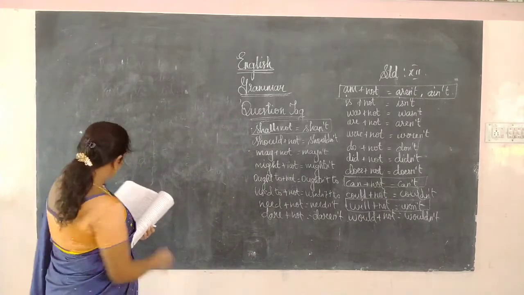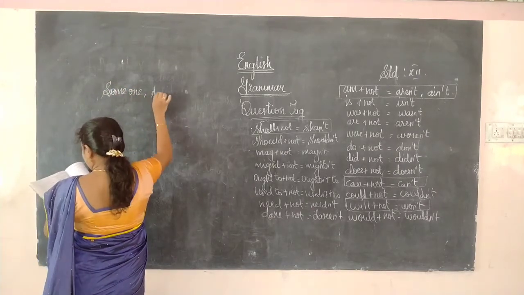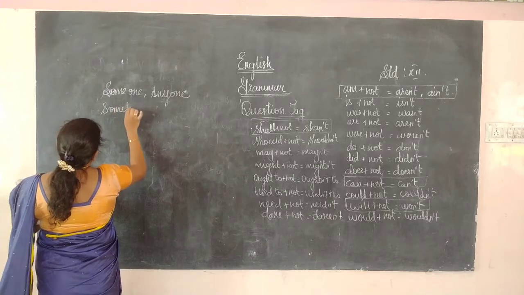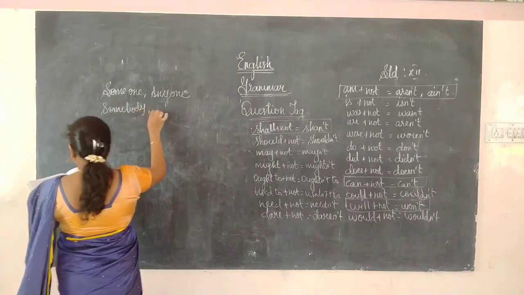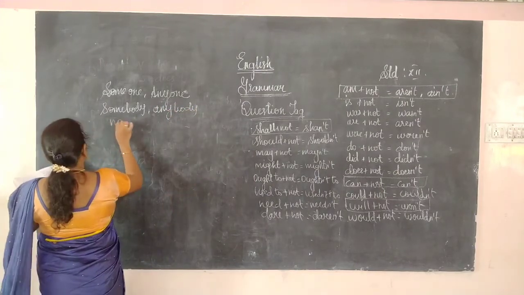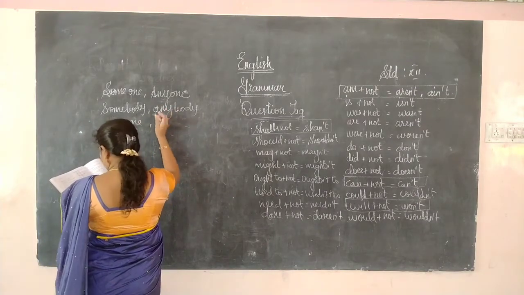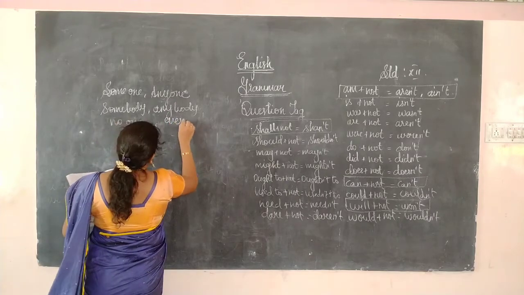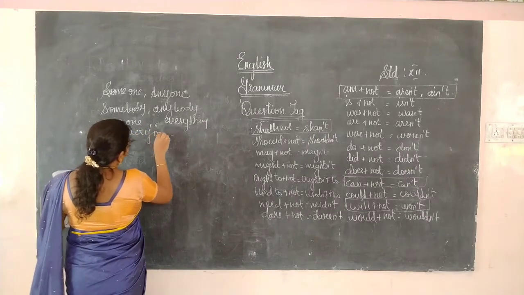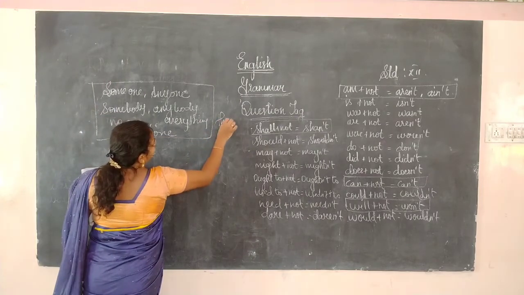So the words like someone, anyone, somebody, anybody, no one, and next, everything, everyone. Even though they are in the form of singular, we will use the pronoun they.